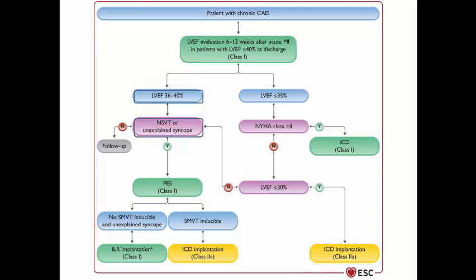If the patient has an ejection fraction between 36 and 40% and he has non-sustained VT or unexplained syncope, go for programmed electrical stimulation using an EP study. If sustained monomorphic VT is inducible, go for ICD. If no VT is inducible and he still has unexplained syncope, go for an implantable loop recorder. Otherwise, if there is no non-sustained VT, just follow up.